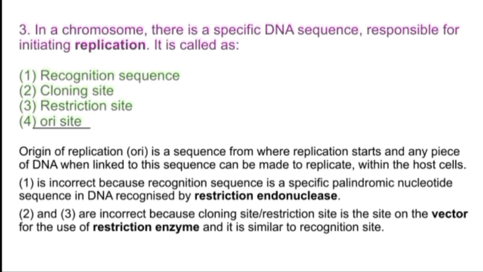Now the first option, recognition sequence, is incorrect because a recognition sequence is a specific palindromic nucleotide sequence in DNA recognized by restriction endonuclease. And the second and third options, cloning site and restriction site, are also incorrect because a cloning site or restriction site is the site on the vector for the use of restriction enzyme and it is similar to recognition site.